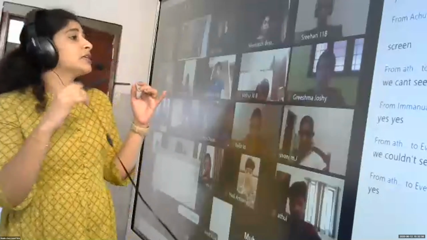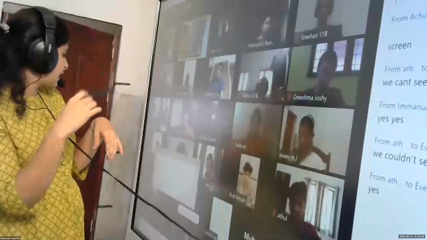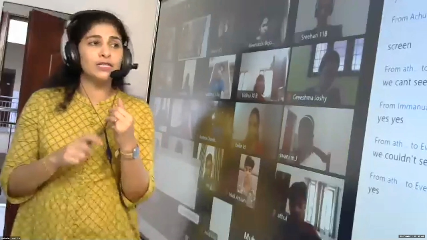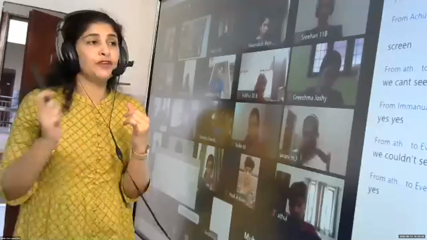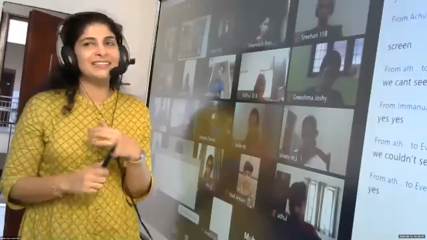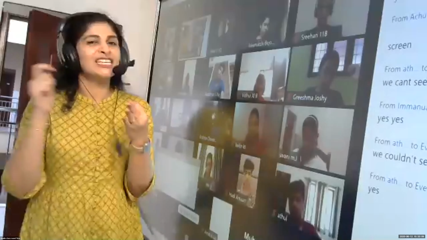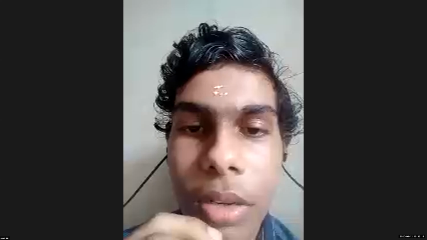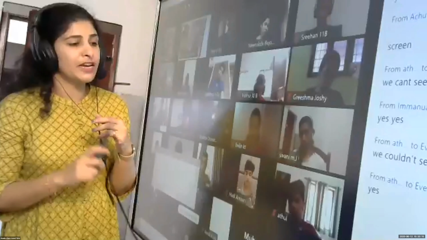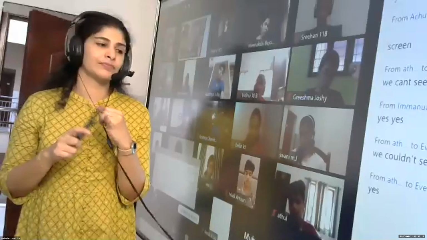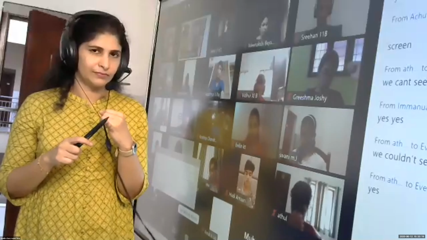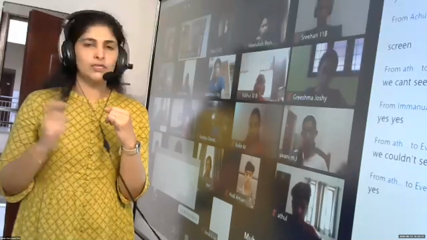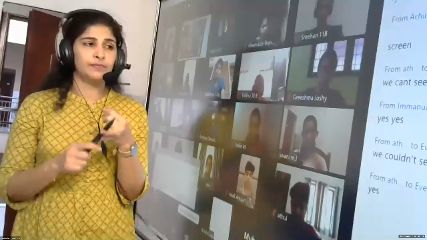So just a quick recap of the things. Amal Raj, tell me first. What are the different generations? Zeroth generation, first generation, second generation, third generation, fourth generation. So specialty of first generation, Shivani. Ma'am, they need stones to store. First generation, Grishma.